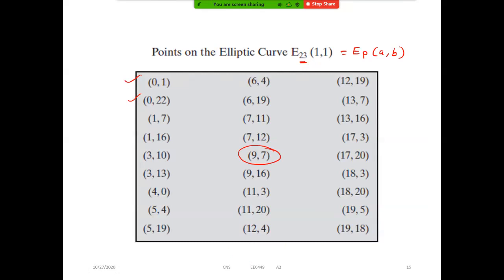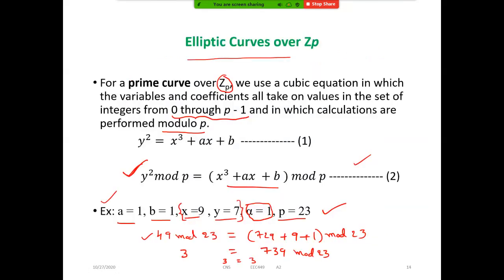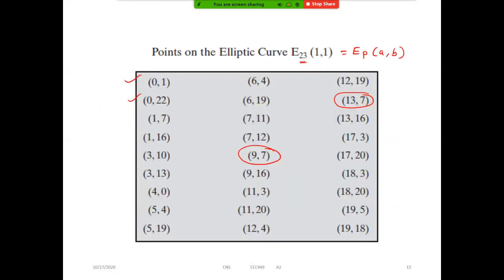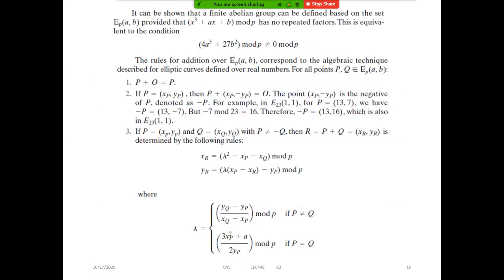Similarly, we can choose this one and check that this equation is satisfied. All of you clear? Yes, sir. This equation can also be related to mod p, not equal to 0 mod p. Anyway, this is also satisfied.